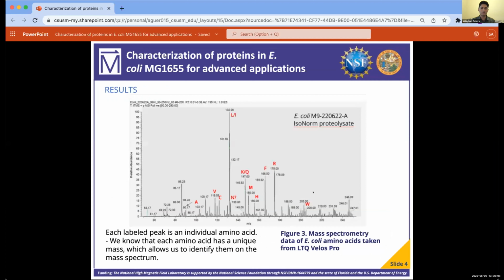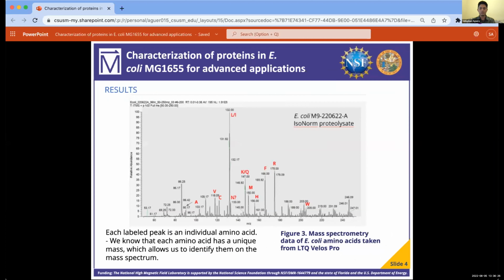So a little bit of how this data is actually created is our samples need to be ionized first. So our LTQ Velos can then separate the ions by molecular weight. We then get a bunch of different readings and we interpret the average.